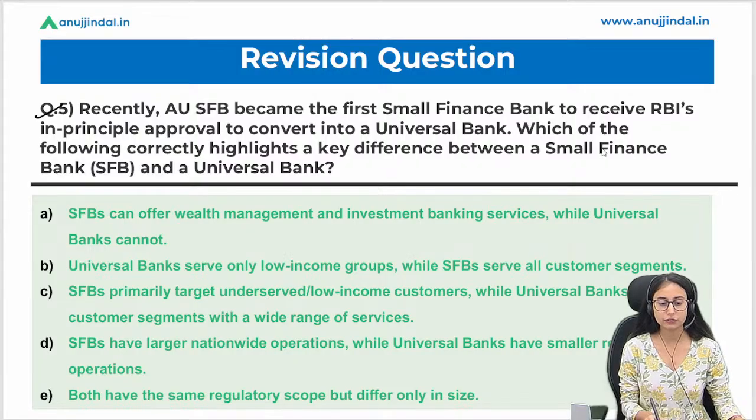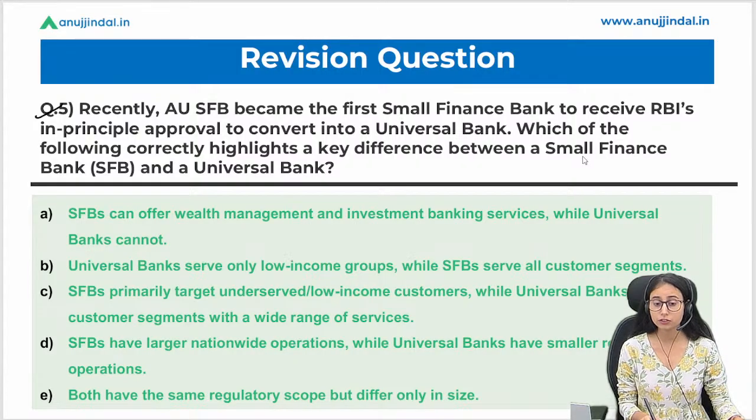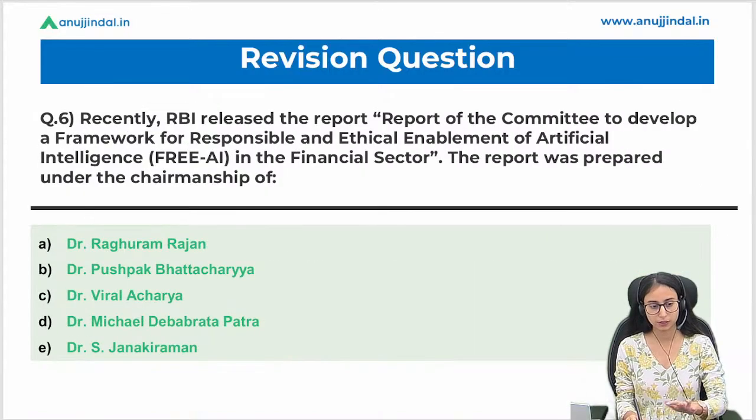Question number 5. Recently, AU Small Finance Bank became the first small finance bank to receive RBI's in-principle approval to convert into a universal bank. Which of the following correctly highlights a key difference between a small finance bank and a universal bank? So what is the right answer in this? Yes, C is the right answer. Small finance banks primarily target underserved and low-income customers, while universal banks serve all customer segments with a wider range of services.